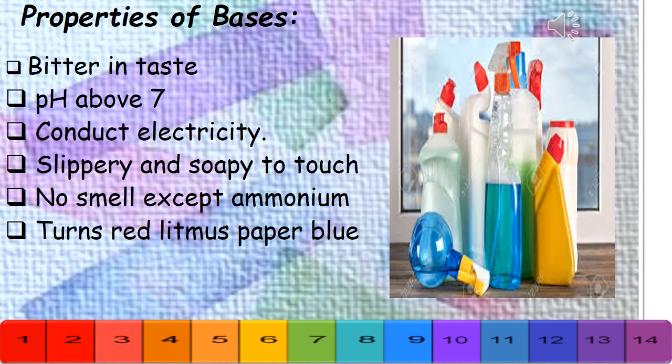They do not have a typical smell, right? Except ammonia. Ammonia has a typical, pungent smell, but other bases do not have a typical or peculiar smell. Talking about the indicator, if red litmus is dipped in a base, it turns blue. That is an indication that the solution is a base. So bases turn red litmus paper blue.